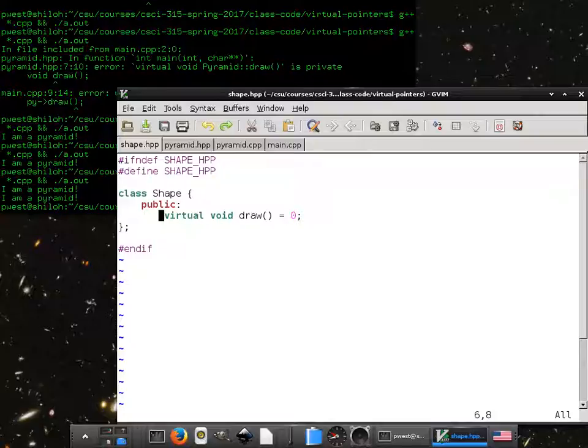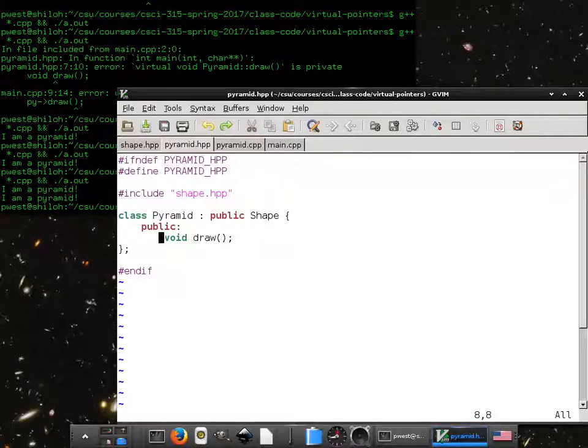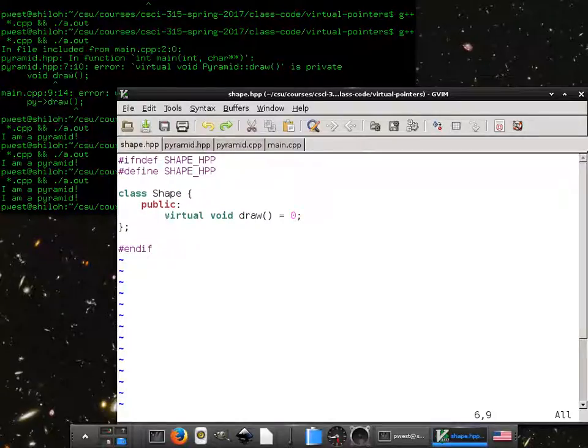You're saying shape does not implement draw, but for it to be a shape, you have to have a draw function. So when you jump over to pyramid, that's why here in pyramid I have a draw function. Notice it inherits from shape, therefore pyramid needs to implement draw, or say draw is abstract, which just keeps passing the can down the road. But by pyramid implementing draw, it's now a class that can be instantiated that implements the shape interface. Notice that in shape, I don't have code for draw. But in pyramid, I do.